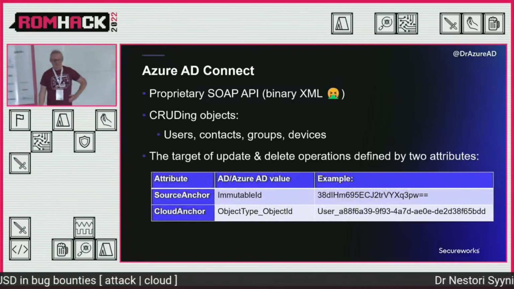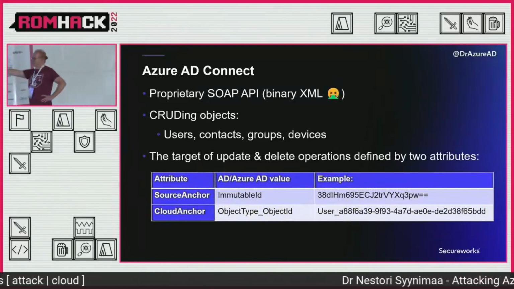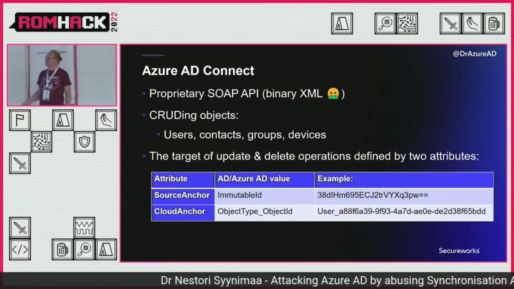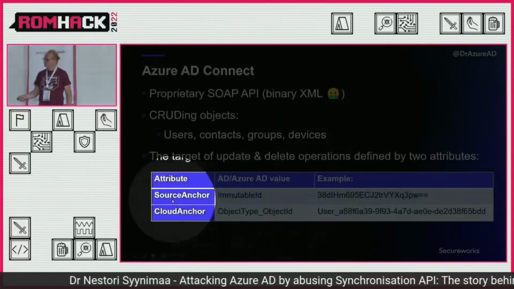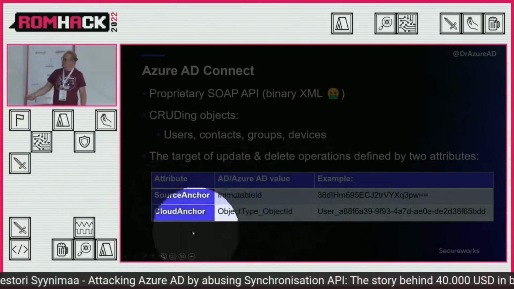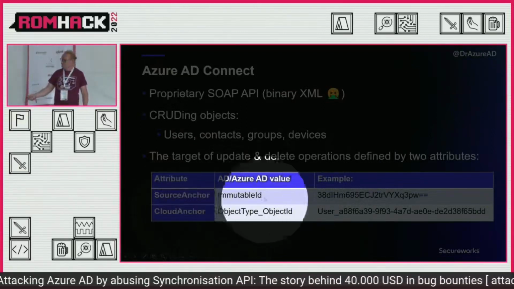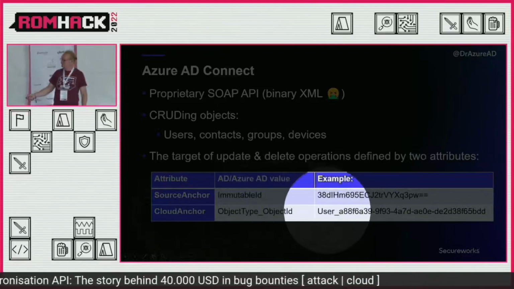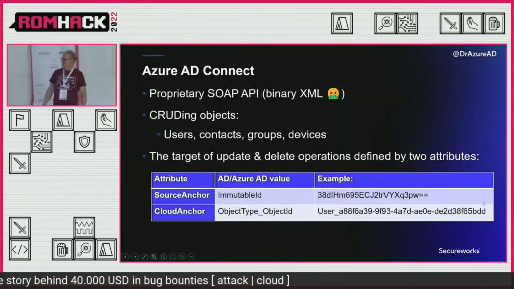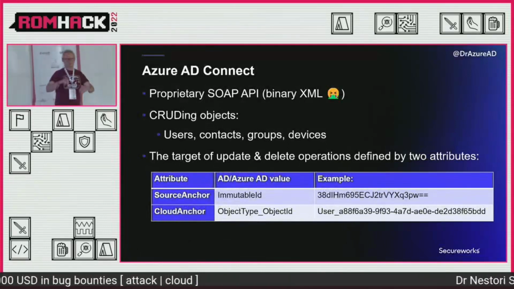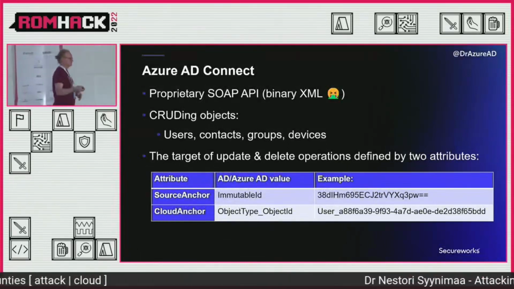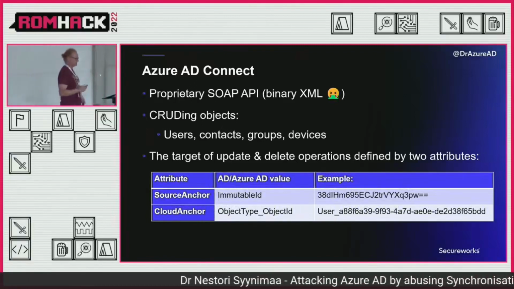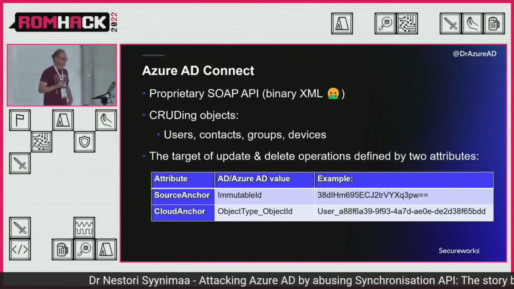And then I noticed that the target of update or delete or whatever of those CRUD things is either the source anchor, which is the immutable ID, or the cloud anchor, which is the object type underscore an object ID in Azure AD. So it's like user blah blah blah. So you could use either of these as a parameter when you are changing things. So I'm going to show a demo about this in a couple of minutes.